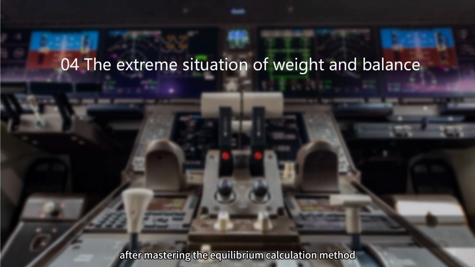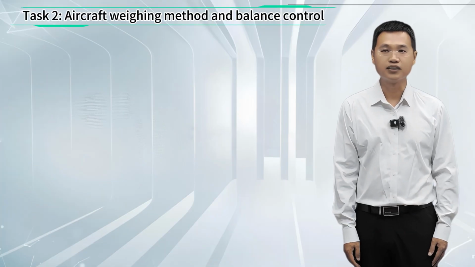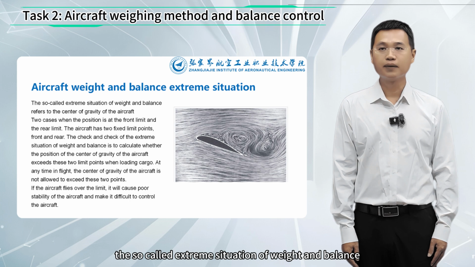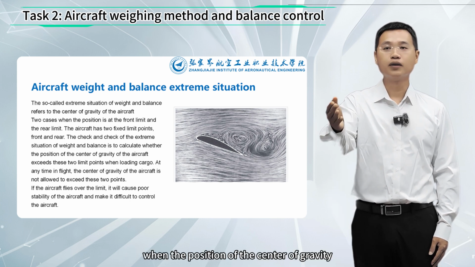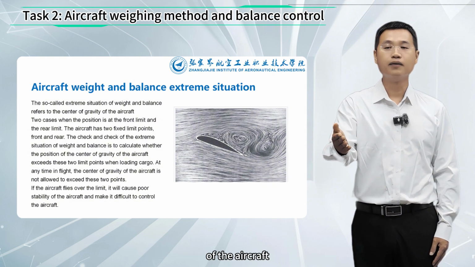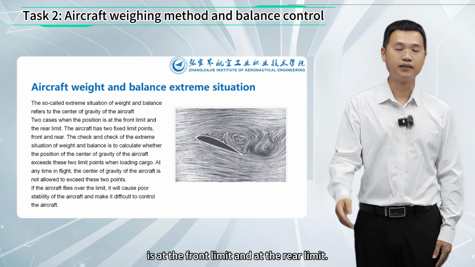After mastering the equilibrium calculation method, let's learn the extreme situation of the fourth part, weight and balance. This part will help us understand the hazards of the aircraft's center of gravity beyond the limit and related verification methods. The so-called extreme situation of weight and balance refers to two situations: when the position of the center of gravity of the aircraft is at the front limit and at the rear limit.